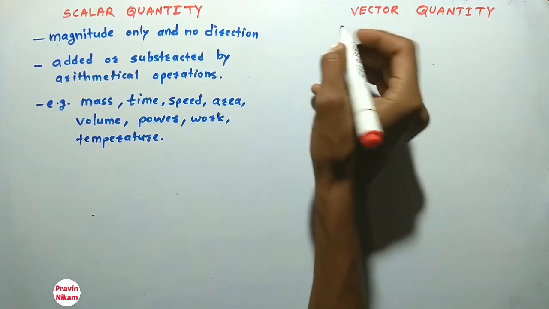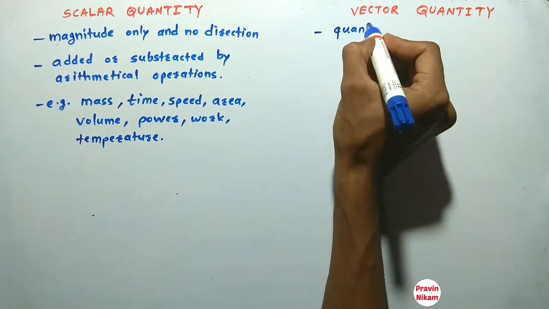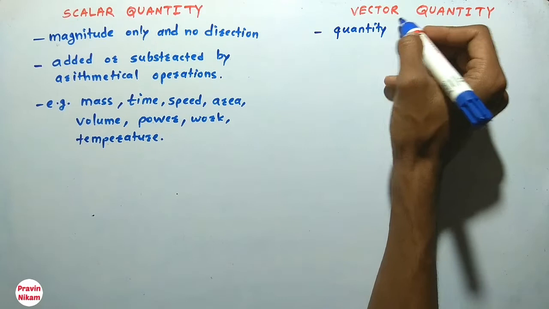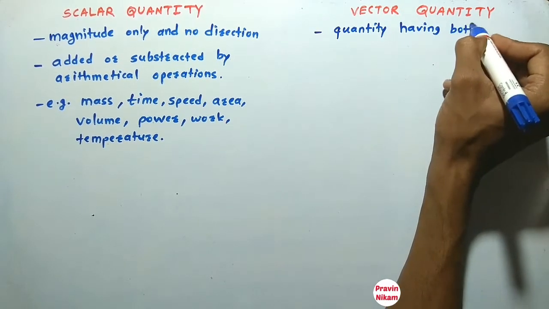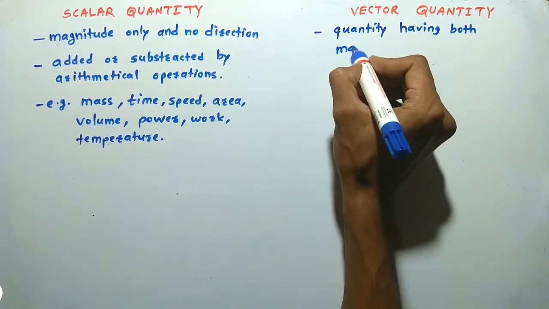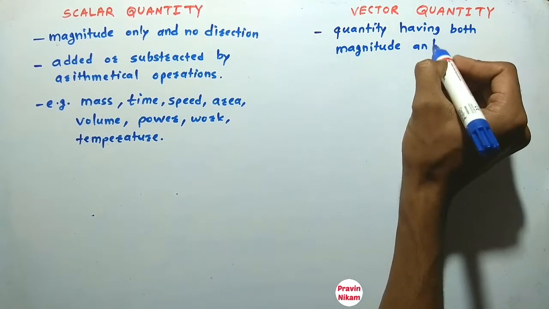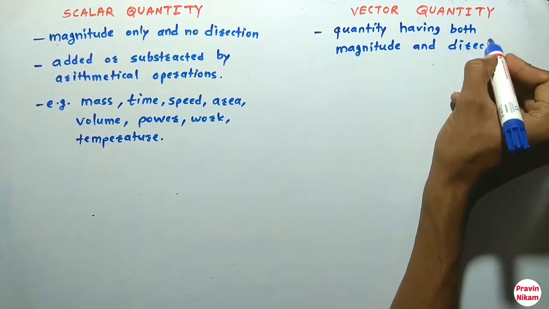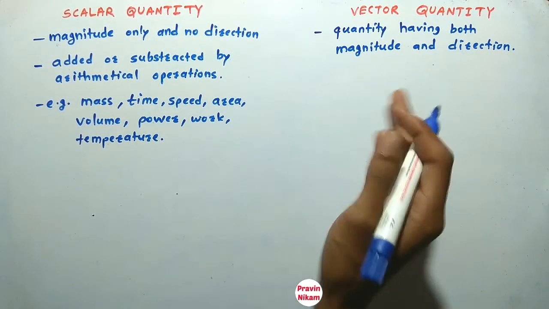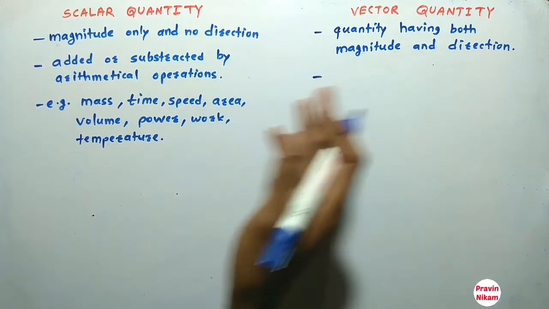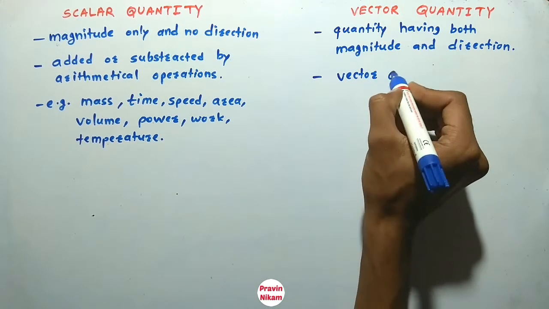Now what is a vector quantity? A physical quantity having both magnitude and direction is called a vector quantity. Vector quantities are added and subtracted by means of vector operations.